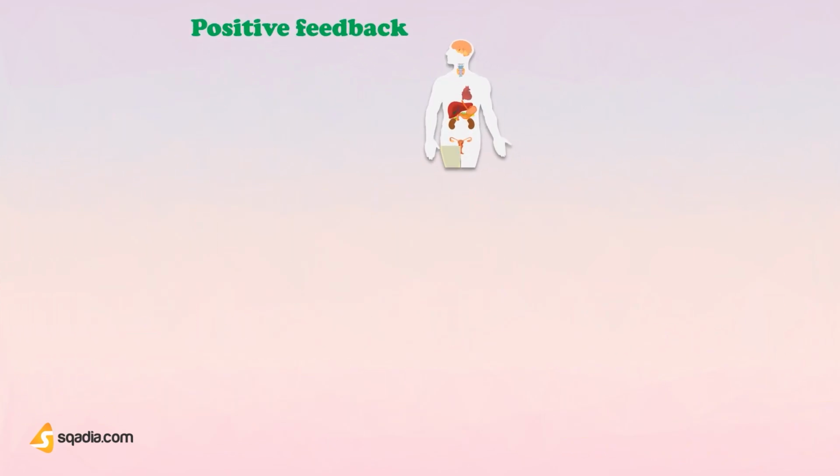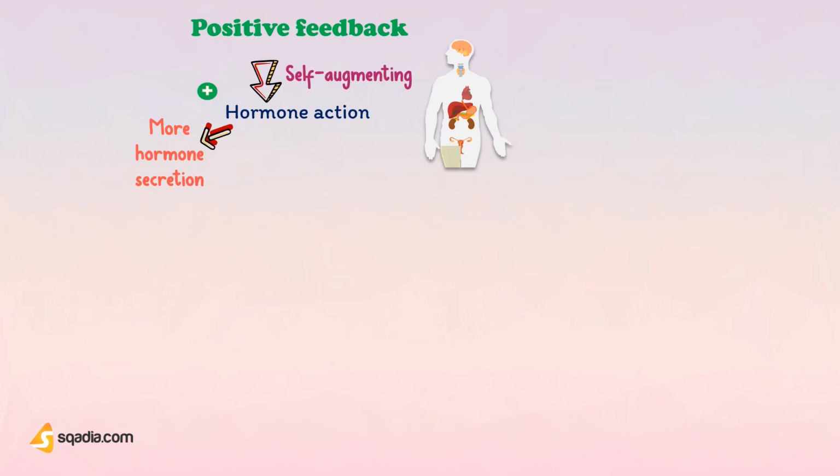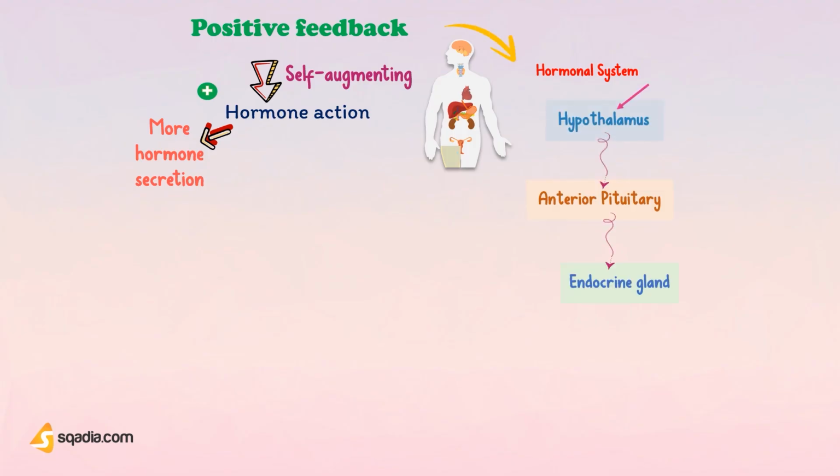Now, focus on positive feedback. Positive feedback is uncommon. With positive feedback, some hormone action feature causes more hormone secretion. Positive feedback is self-augmenting. In hormonal systems, here you will see the positive feedback loop. For illustrative purposes, the hypothalamus is shown relative to the anterior pituitary, which is shown relative to the peripheral endocrine gland. As we have studied previously, the hypothalamus releases the gonadotropin-releasing hormone, GnRH.